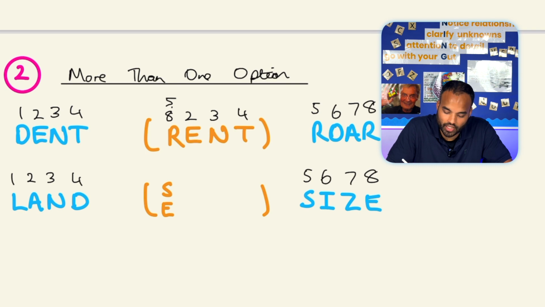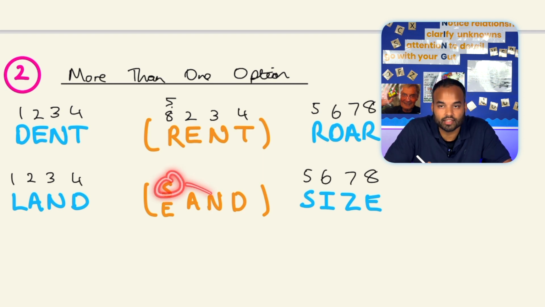Now 2, 3, and 4 are the next letters, and they are A, N, and D. So let's have a think. What could the word be? Well, sand, S-A-N-D, that's a word. E-A-N-D, is that a word? No. So our option over here is sand.